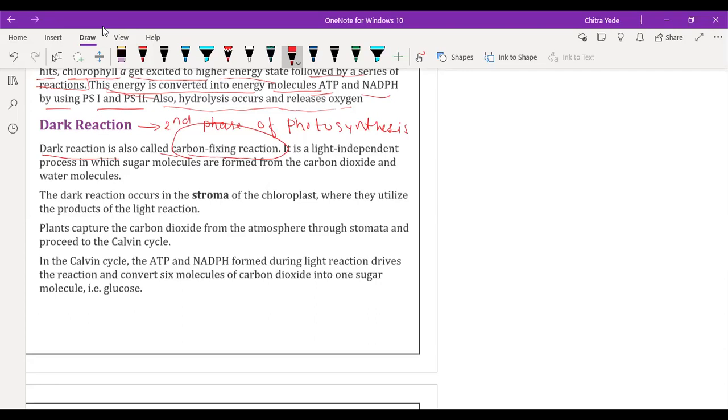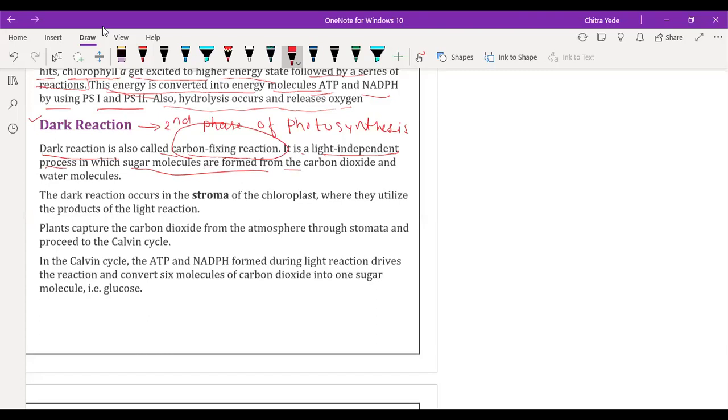So another name we have for the dark reaction is the carbon fixing reaction. It is the light independent reaction. No light is required to proceed with the dark reaction. That's what is called the dark reaction, in which sugar molecules are formed. Carbohydrate which contains 6 carbon atoms, like glucose, is formed during the process.